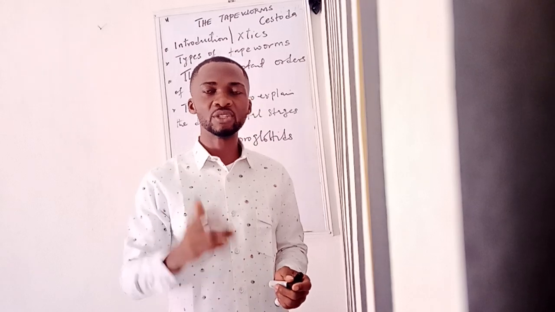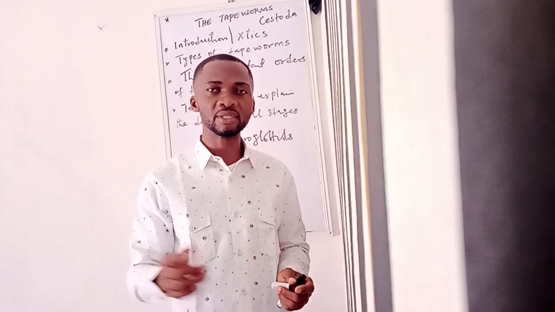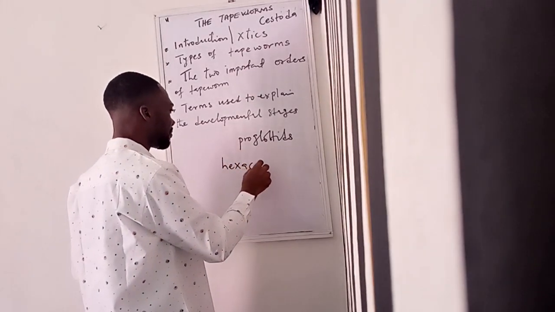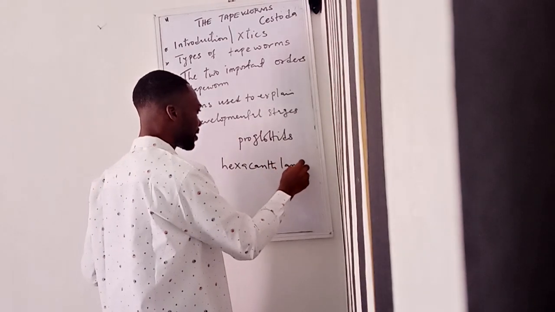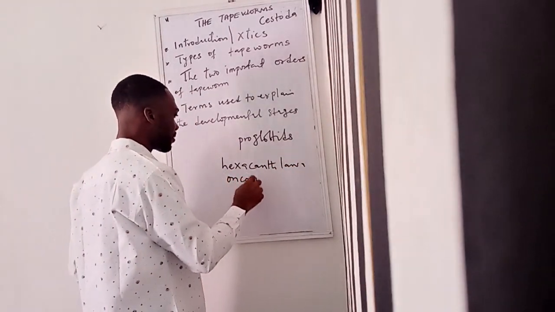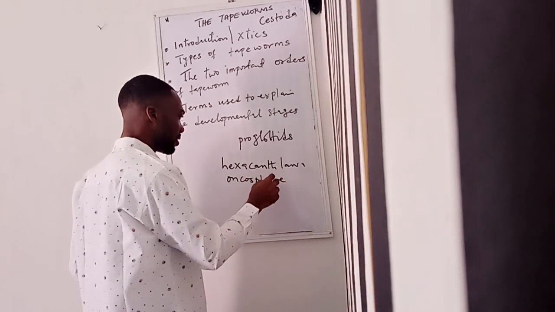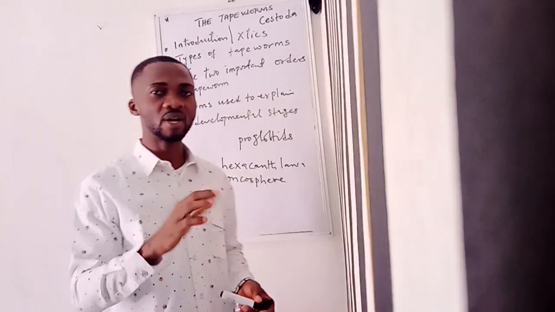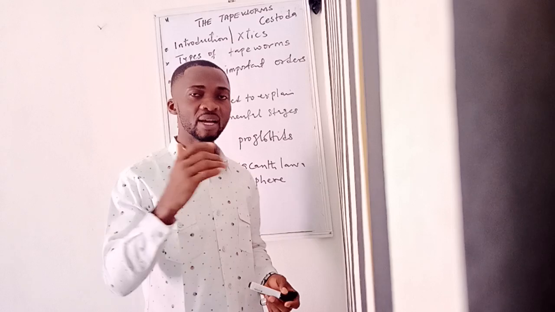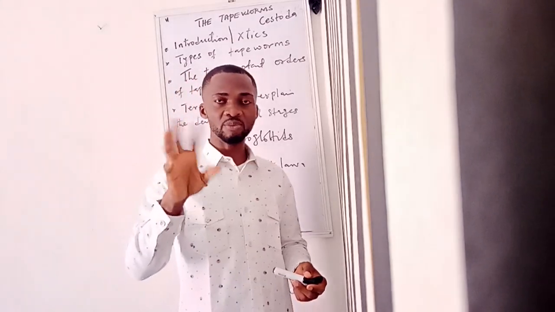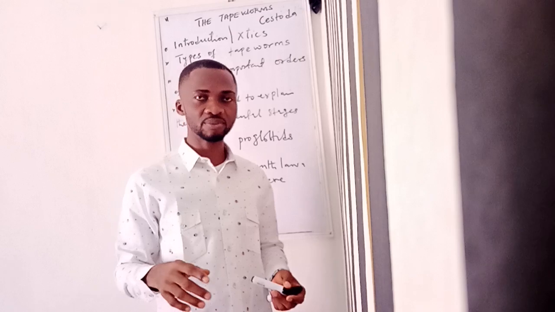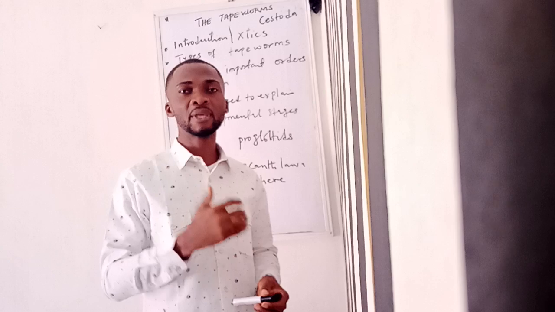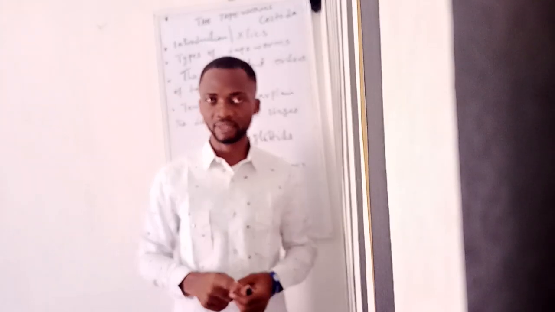In the stage of development, they have a larva called the hexacanth larva, or oncosphere. This larva has six hooklets. This is usually found in Taenia solium and Taenia saginata. This is another important characteristic of this parasite.